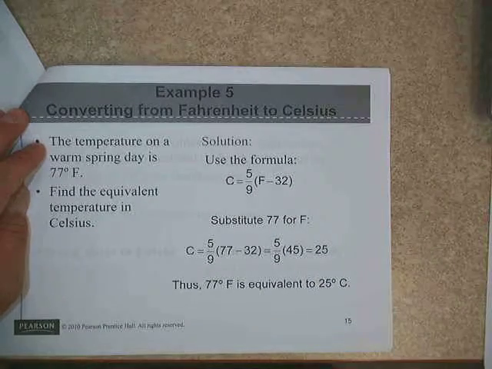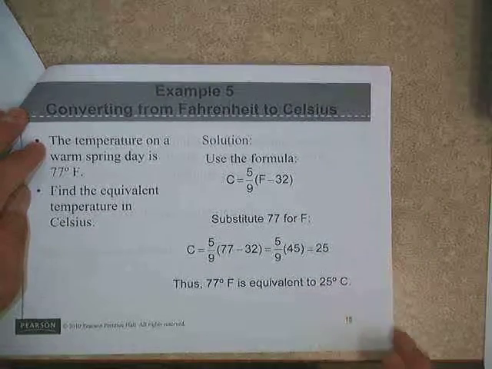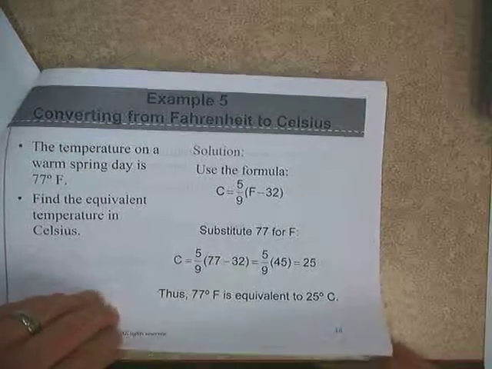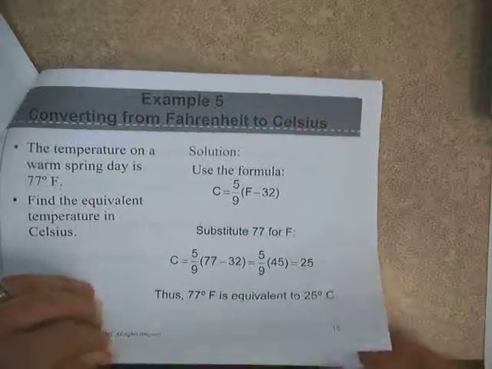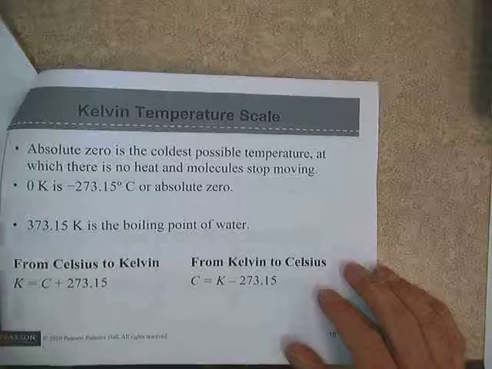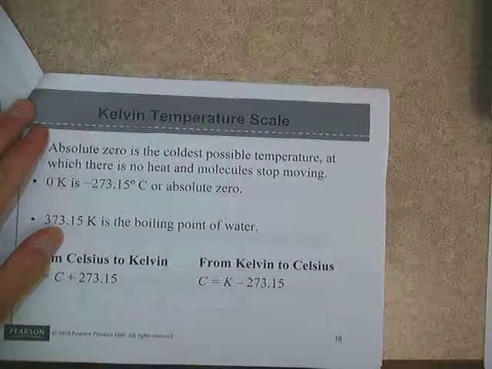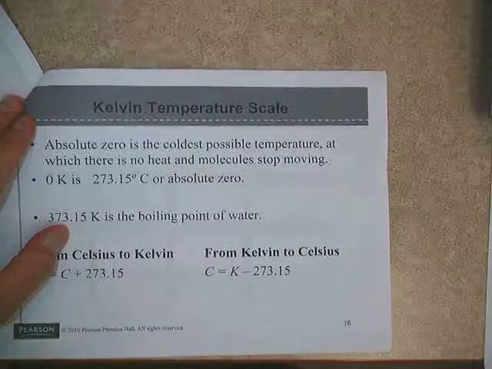Similarly, if we knew the temperature in Fahrenheit and we want to change it to Celsius, we could plug our 77 in for Fahrenheit and do the math, and we get 25 degrees Celsius, which is equivalent to 77 Fahrenheit.